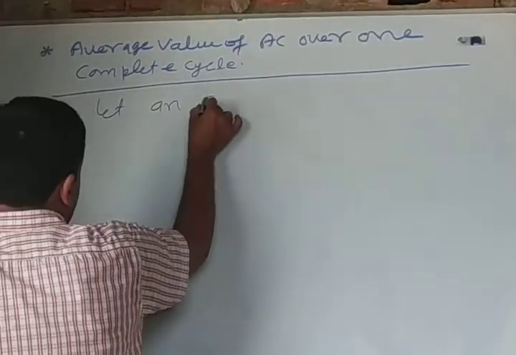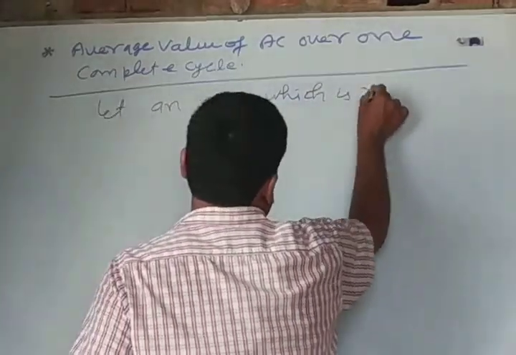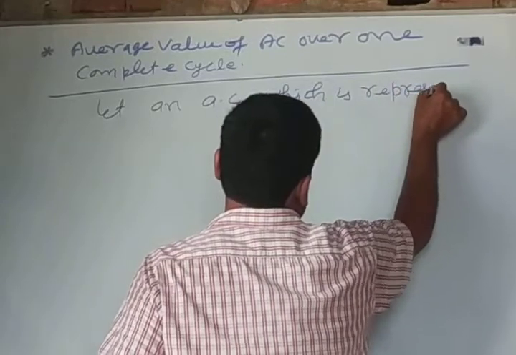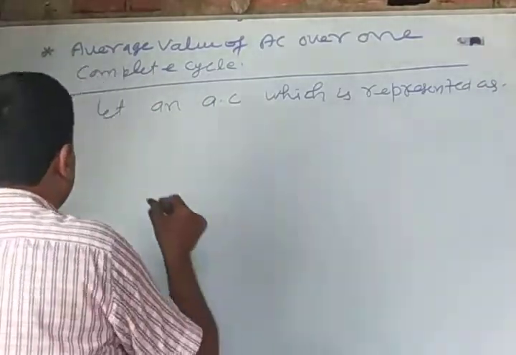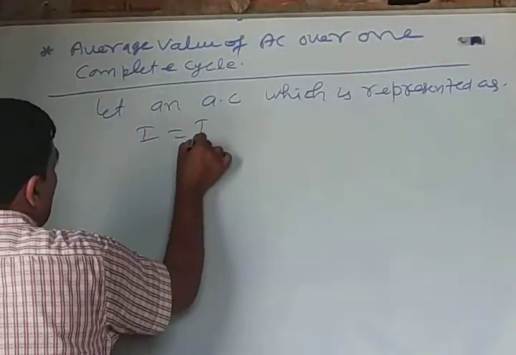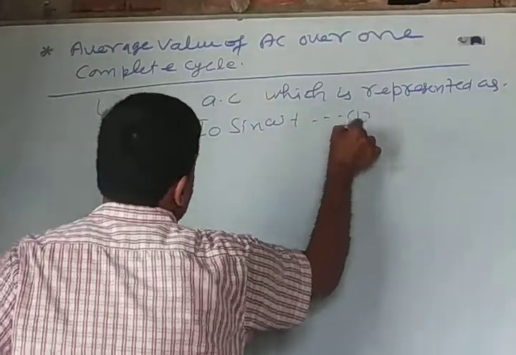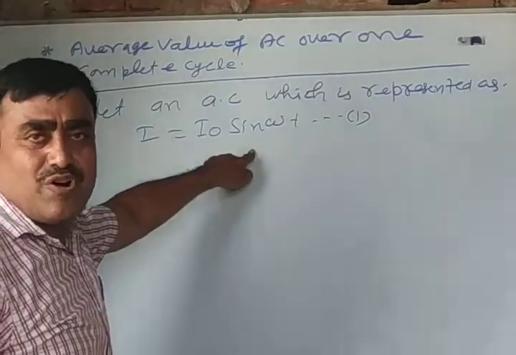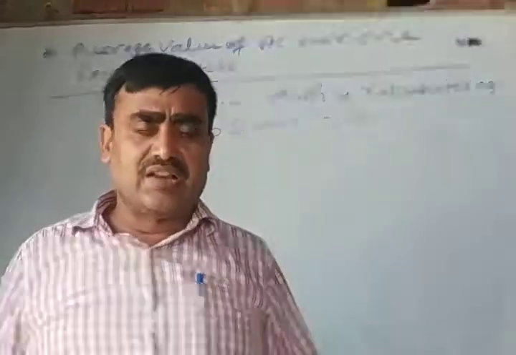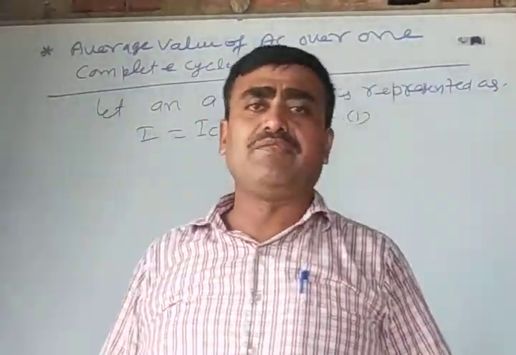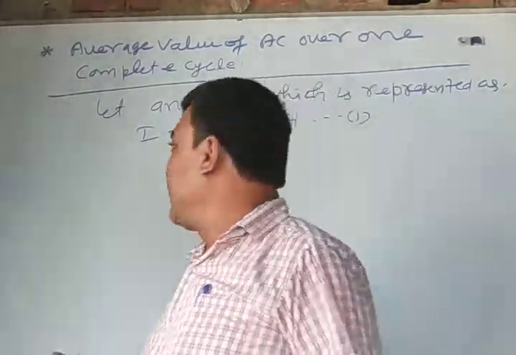Let an AC be represented as I equal to I naught sin omega t. This is equation 1, and this is the general form of AC. This form of AC is often used for finding derivations and solving numerical problems.